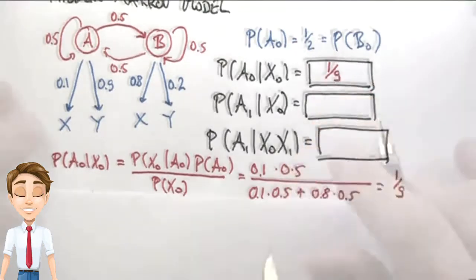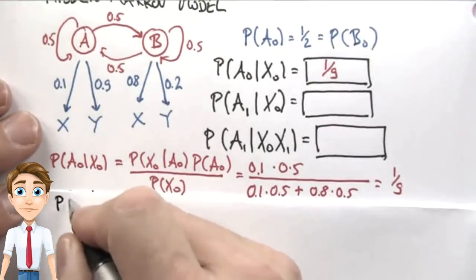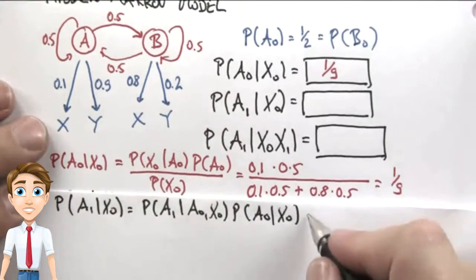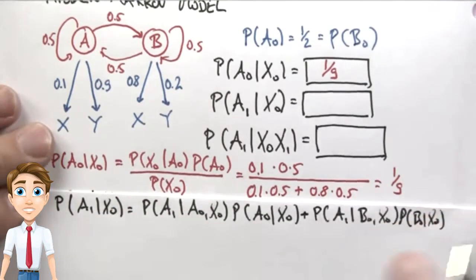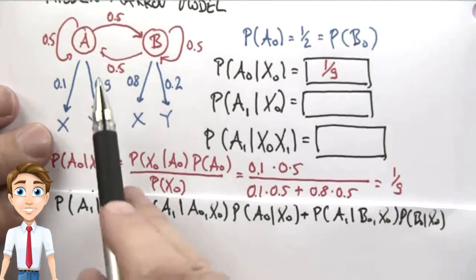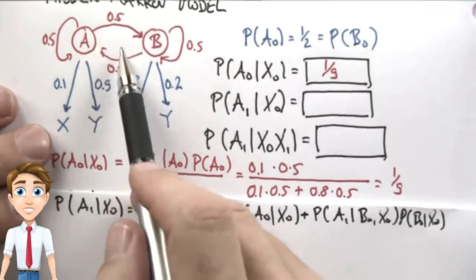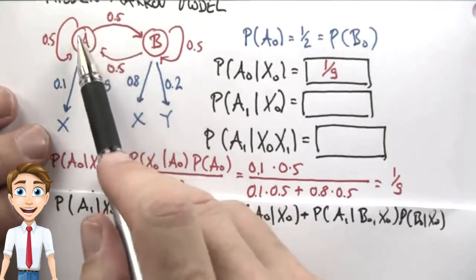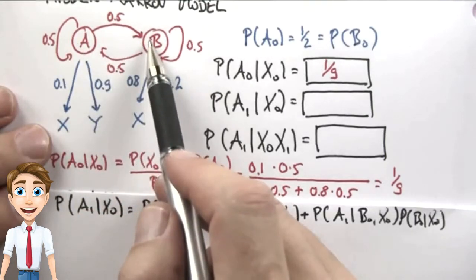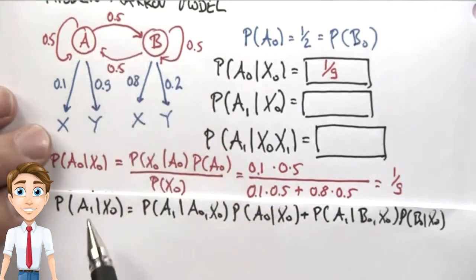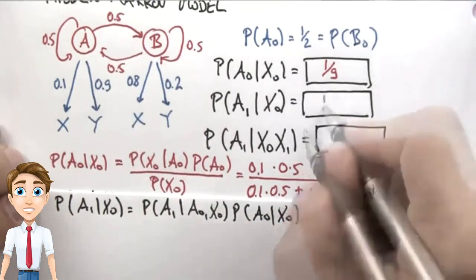In the second question, we apply total probability. This is the formal definition of total probability, which is the probability of A1 given that we were previously in A0 times the probability of being A0, and the same for B0 before, as you might easily recognize. Now it turns out this hidden Markov model is a funny one. Every single time step it completely mixes. The probability of transitioning is the same as staying in the same state, so we completely forget the history. So therefore the answer to this question would be 0.5 or a half.